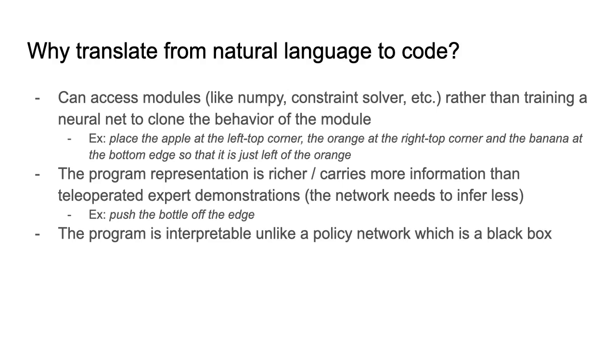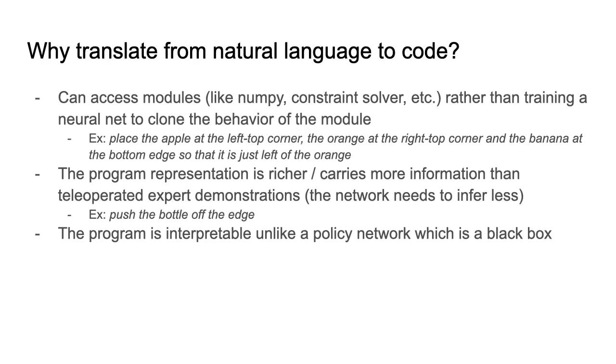Another advantage is that the program representation is often richer and carries more information than teleoperated expert demonstrations. For example, consider this instruction: push the bottle off the edge of the table. The program written by the expert for this instruction would consider the different positions of the bottle.